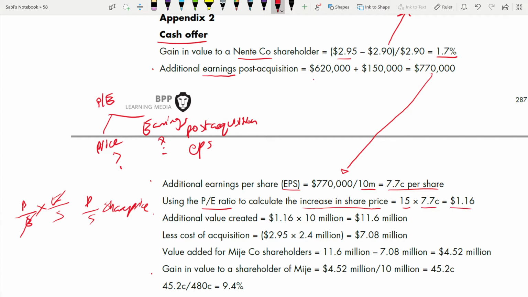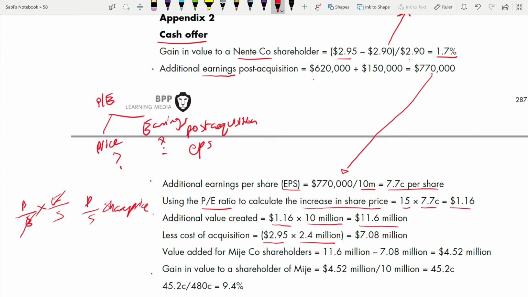Now additional value created. What is that additional value created after acquisition? Number of shares is 10 million. Share price is this. So this is your equity. From here, less cost of acquisition. Additional value created, there is some cost of acquisition also. What is that cost of acquisition? It is 2.95 per share. So 2.95 per share, how many shares? 2.4 million shares.